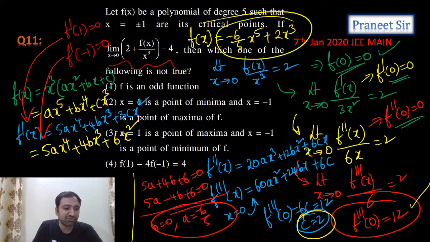But he's asking which one is not true. So f is an odd function. x^5 is there, x^3 is there. It's an odd function. So the first option is a true statement, but he's asking for not true. So the first option got eliminated.